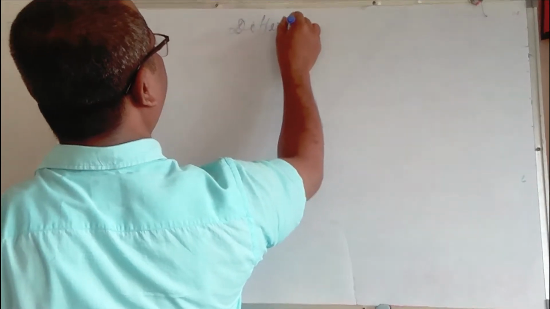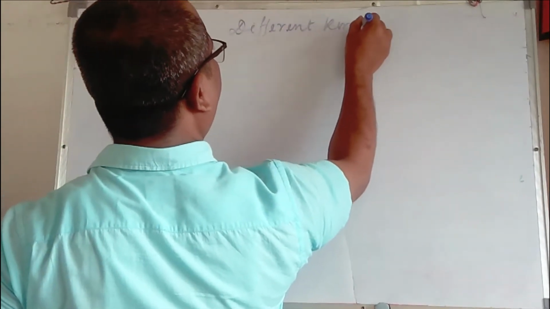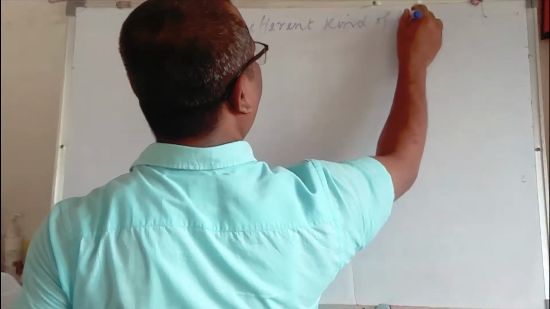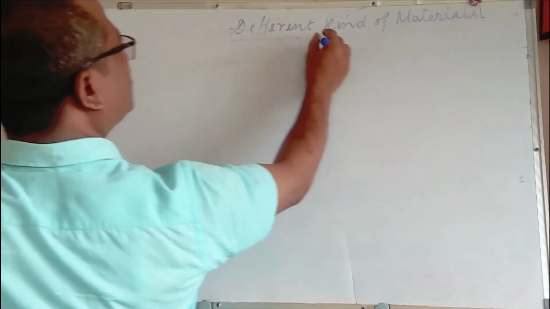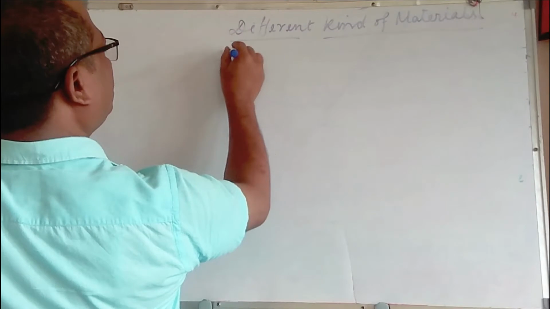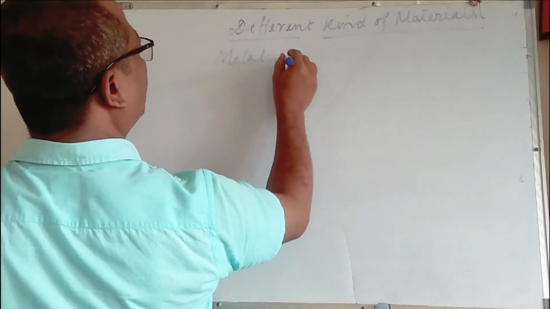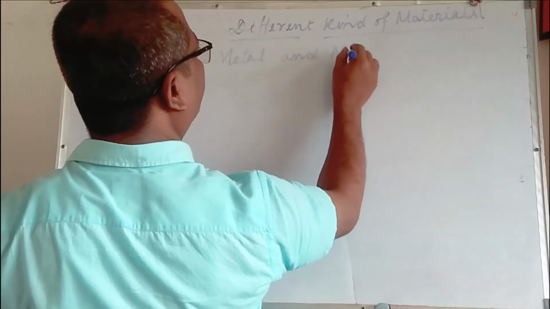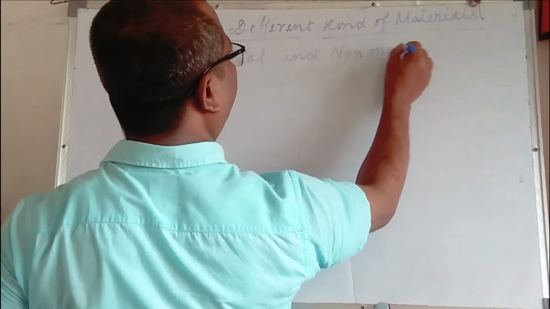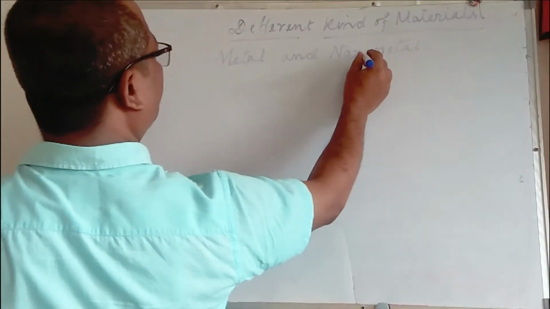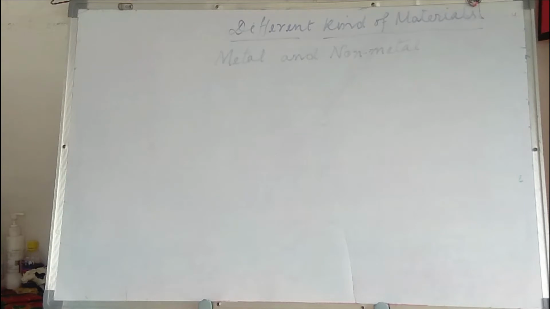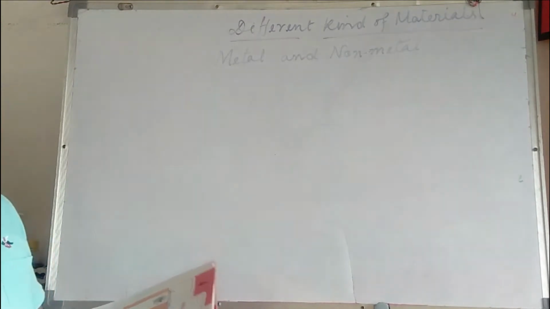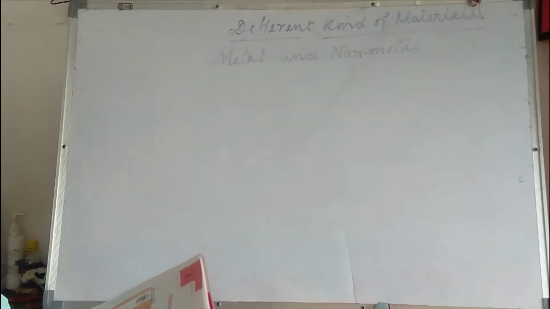Today I am going to discuss different kinds of material. In this chapter, we will discuss metals and non-metals, their physical properties and chemical properties. We are going to discuss metals and non-metals, their physical as well as chemical properties.